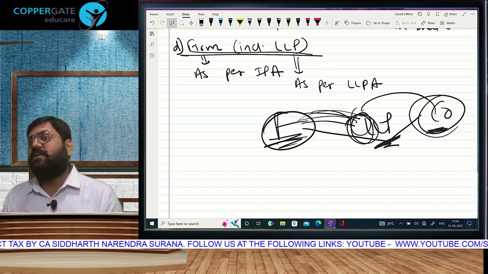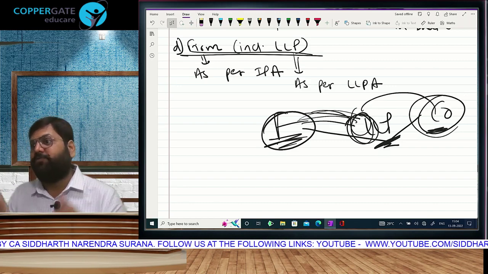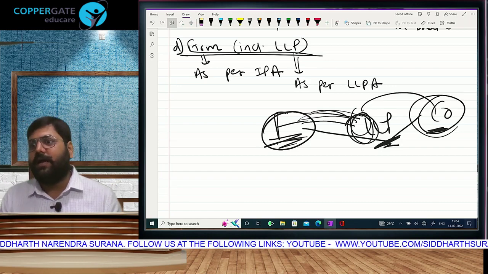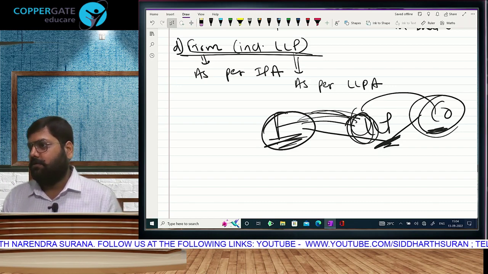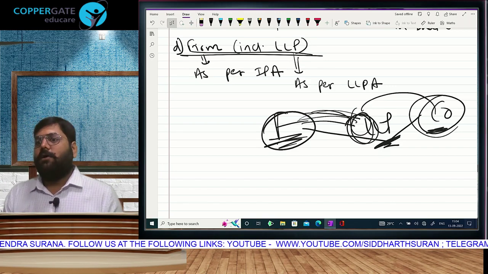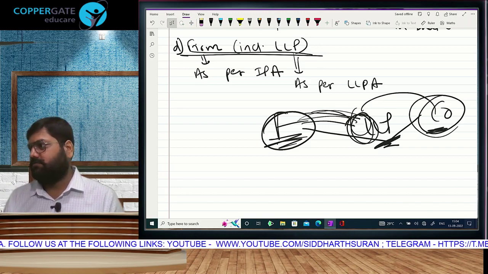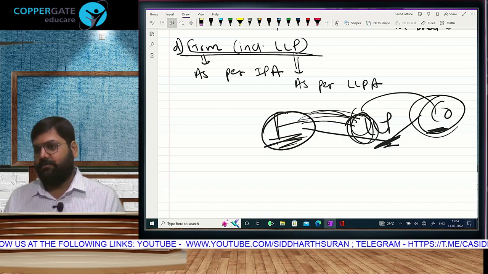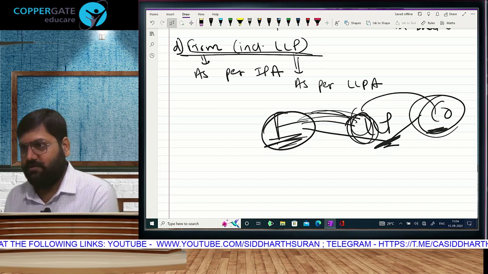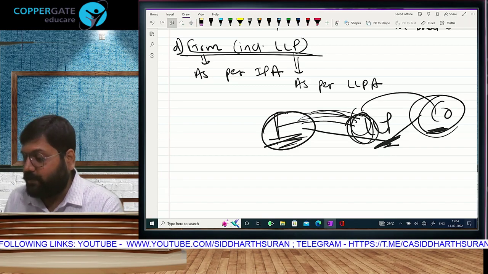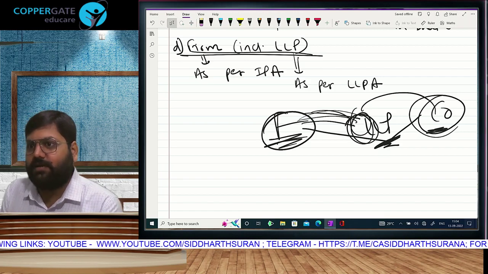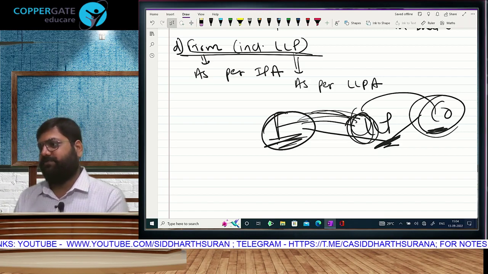A person who is earning up to rupees 2,50,000 has to first take care of his family, then only he can take care of the country. But a company or a firm does not have to take care of family first of all. Think about it. That is the first logic. Second, companies and firms are created only by those who are rich.